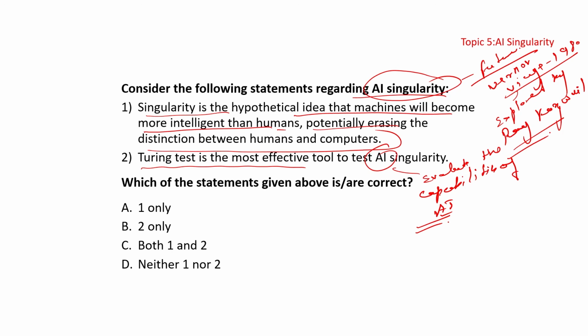So Turing test is not a perfect measure of intelligence. Basically, it only tests the machine's ability to exhibit intelligent behavior and does not consider other factors such as consciousness or self-awareness, which deals with the AI.